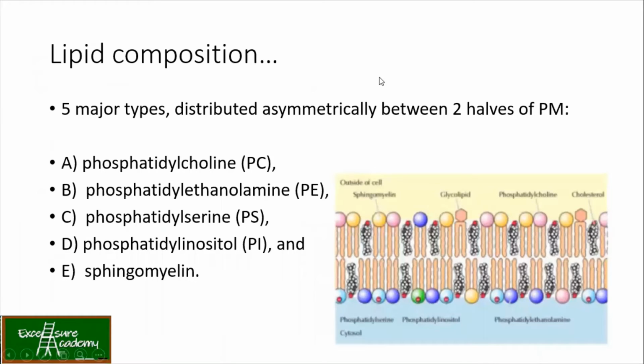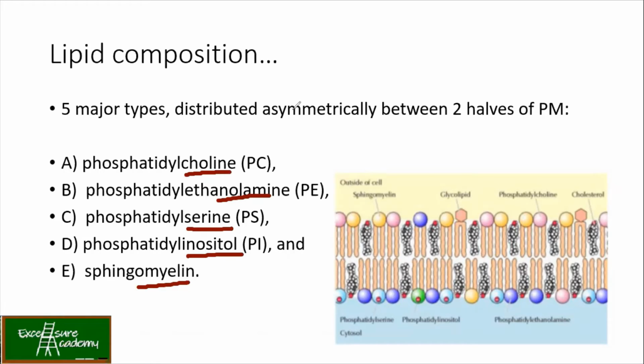Now this is very, very, very important. If you can't understand, then you have to learn it by heart. So this is the lipid composition. Till now we were talking about how the plasma membrane is made up of proteins and lipids. Now in the lipids, what are the different types? We have phosphatidylcholine, phosphatidylethanolamine, phosphatidylserine, phosphatidylinositol, and sphingomyelin. So these are the 5 types of lipids.